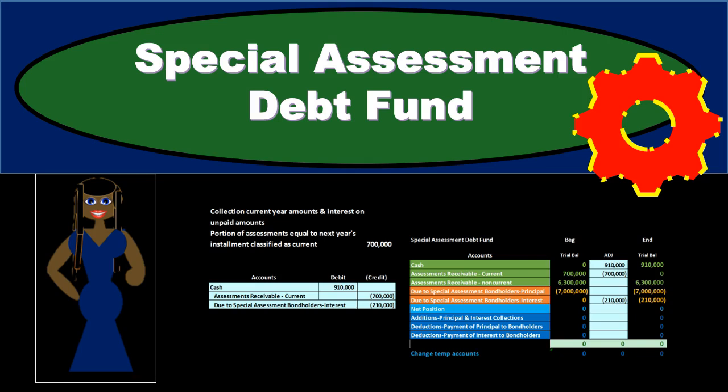In this presentation, we will record transactions related to a special assessment debt fund. The special assessment debt fund acts as a fiduciary type fund, recalling that there are three different groupings of types of funds. The governmental type funds, the largest grouping of funds. We have the proprietary funds, those types of funds that are similar to a for-profit type of organization, typically having something like customers related to them.